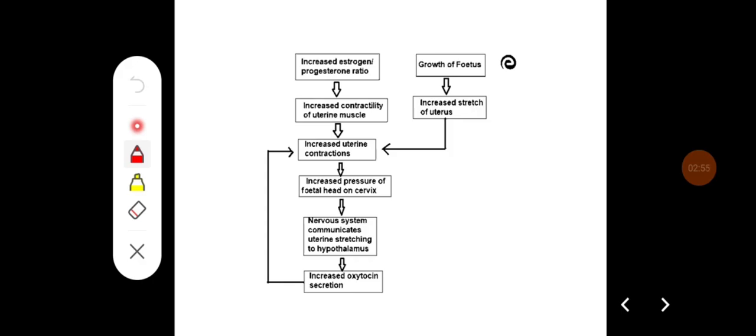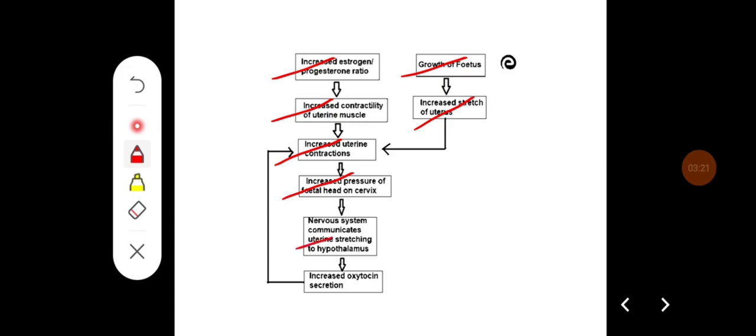So this is the diagram showing the parturition reflex. Increased estrogen to progesterone ratio causes increased contractility of the uterine muscles. The growth of the fetus and descent of the fetus cause increased stretch of the uterus, increased uterine contraction, and increased pressure of the fetal head on the cervix.